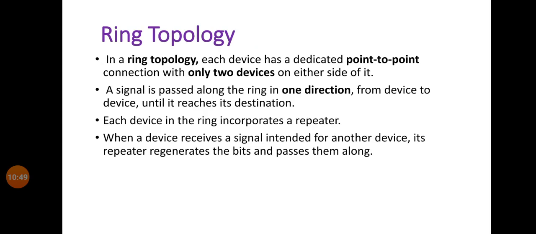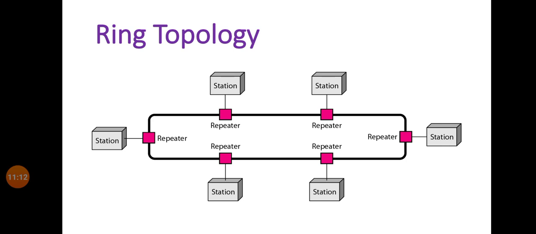Now the second point of ring topology is that a signal is passed along the ring in one direction from device to device until it reaches its destination. Then the third point is that each device in the ring incorporates a repeater, meaning each station has its own repeater.